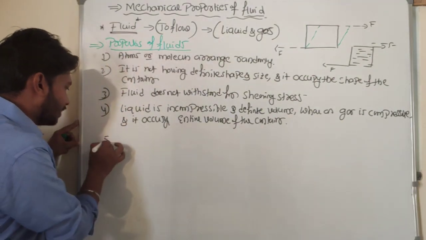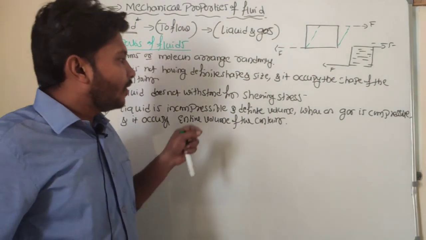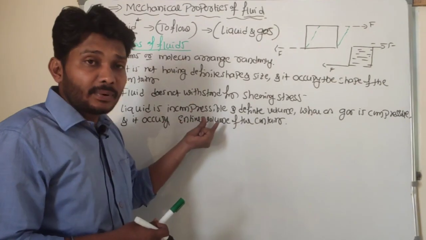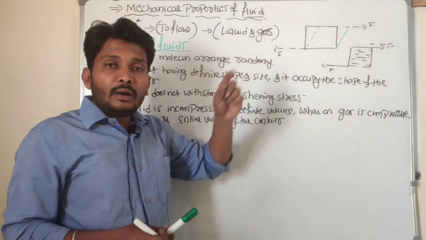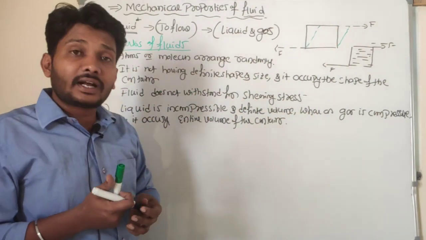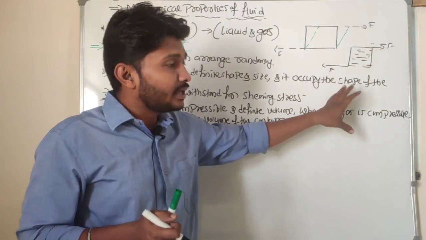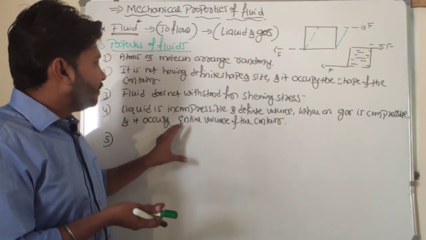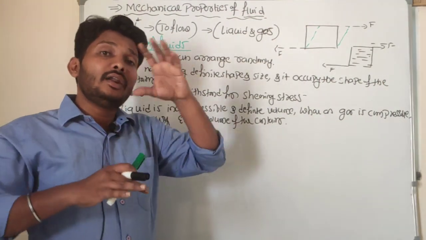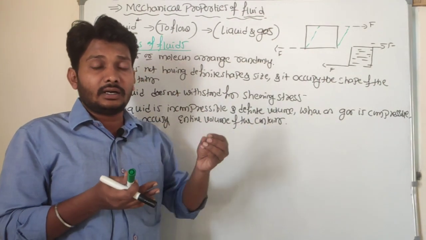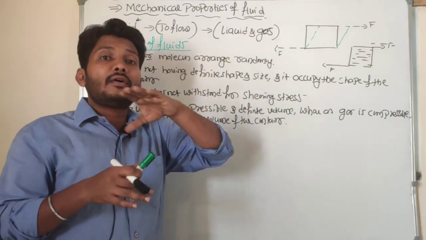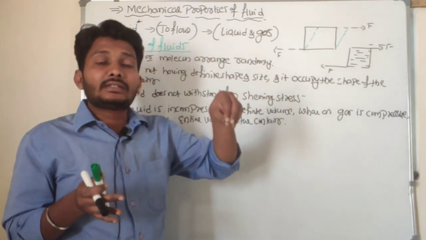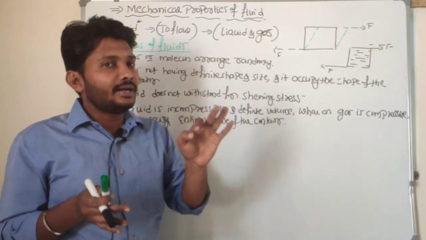For example, the next property related to fluid. In the case of liquid, I said that liquid is incompressible, but it can occupy the shape of the container, it has a definite volume. Whereas in the case of gas, we are able to compress it. Gas is compressible and the gas occupies the entire volume of the container. So we cannot say that only half of the gas is occupying the container. You are not supposed to say like that. So gas occupies the entire shape of the container, right?